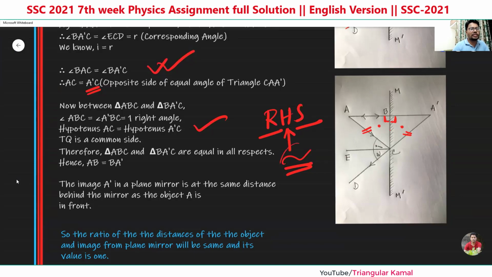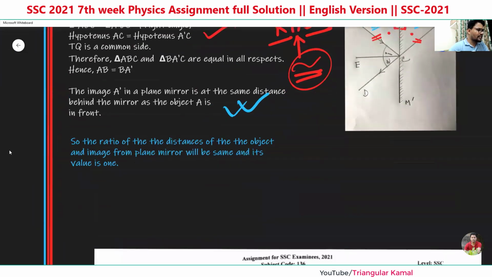Or you can also use this sign here, the congruent sign. So when the two triangles are congruent, that means all their corresponding sides and angles must be the same. So now we can say here AB is equal to BA prime. That means the distance of the object from the mirror and the distance of the image from the mirror are both the same.